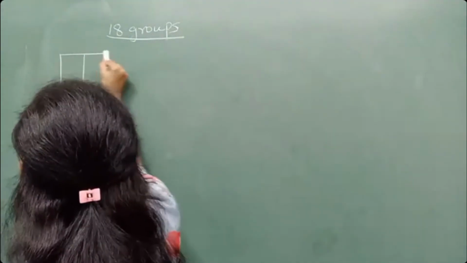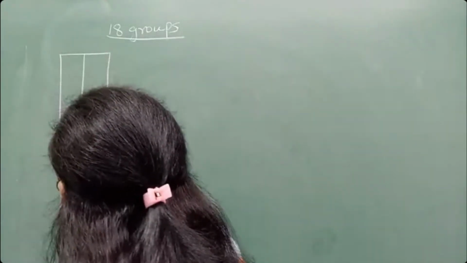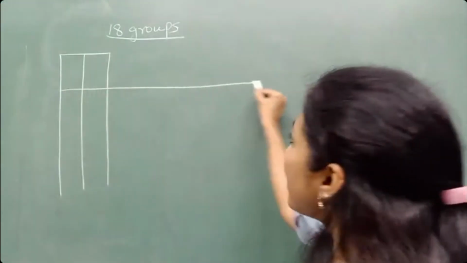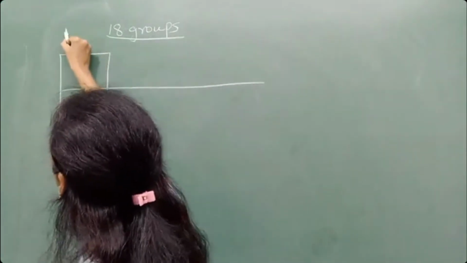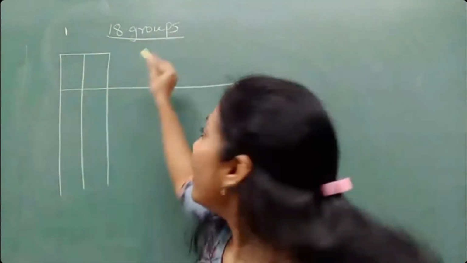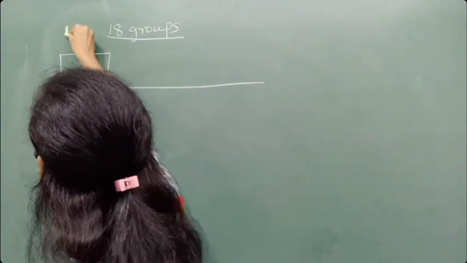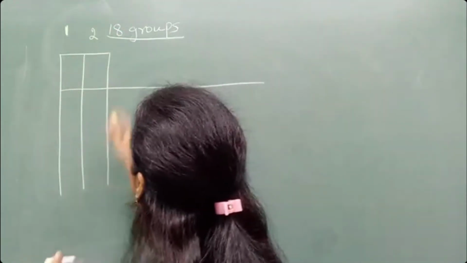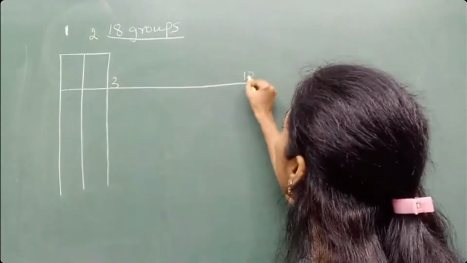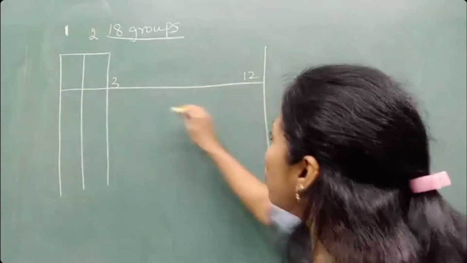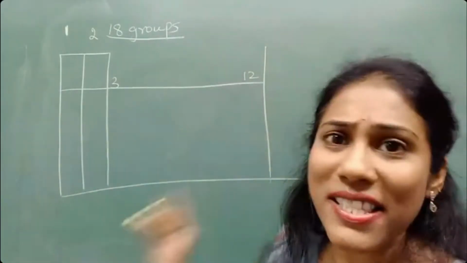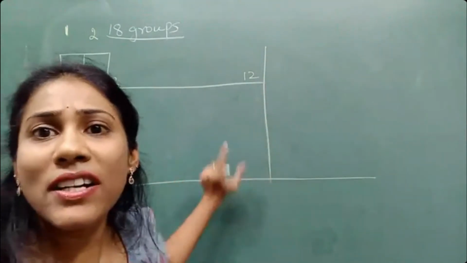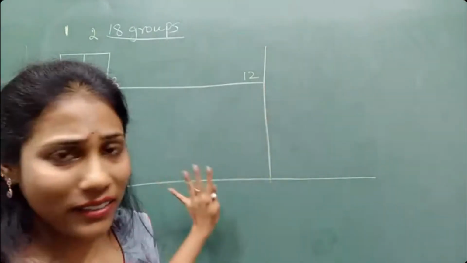So now I am mentioning all the 18 groups. You also write along with me. Okay, so like this. Right, so this is group number 1, guys. I will show it with the yellow chalk piece. Group number 1, group number 2. Okay, so group number 3 to group number 12 will come here. Those lines I am not mentioning because that is not necessary. Those lines I am not mentioning because they are not necessary for your 10th level.